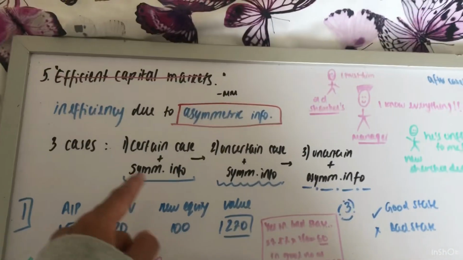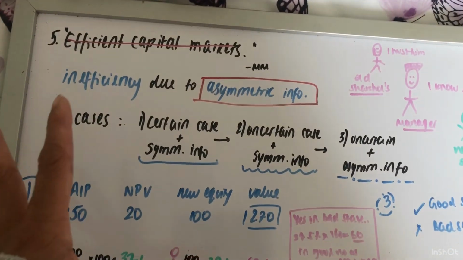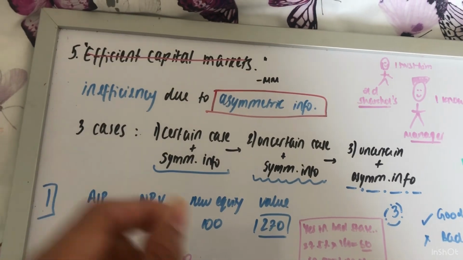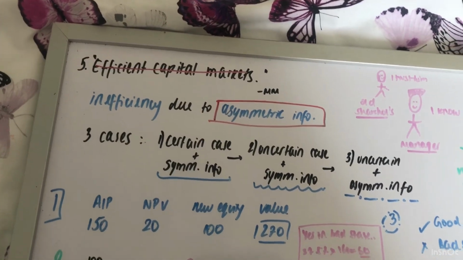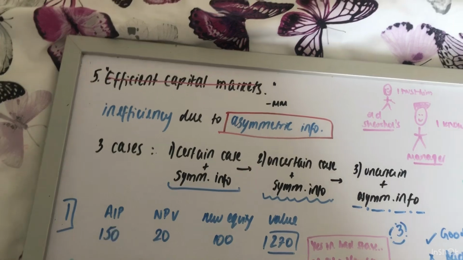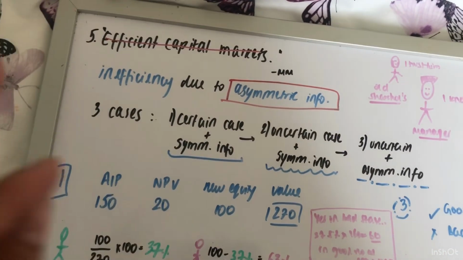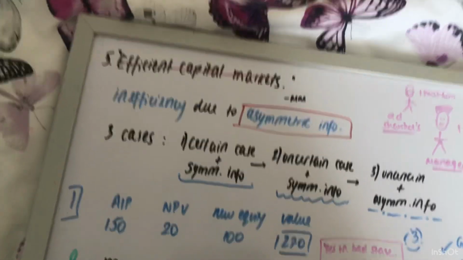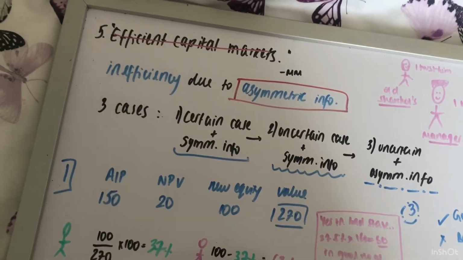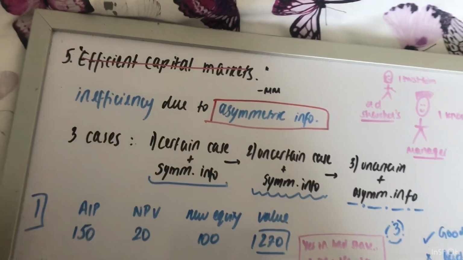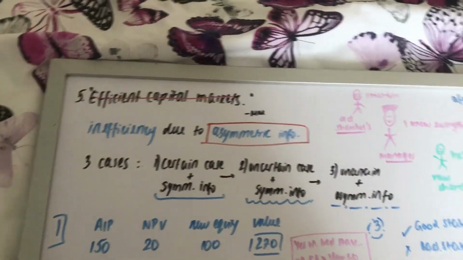So there are three cases. One case is the certain case, so it's a deterministic NPV. We definitely know what the state will be next year and how much we're going to get. And symmetric information, so for both the managers and new shareholders, there's no conflict.